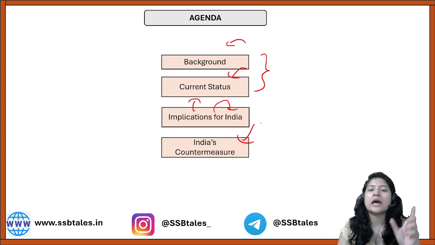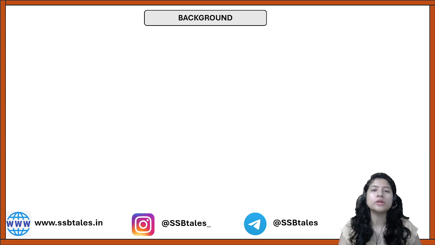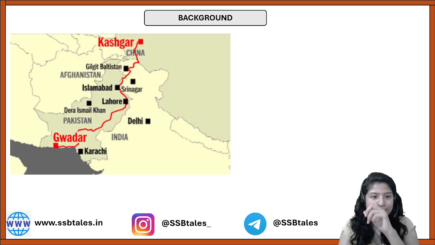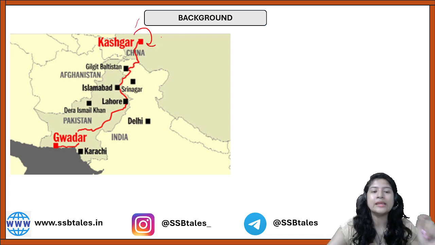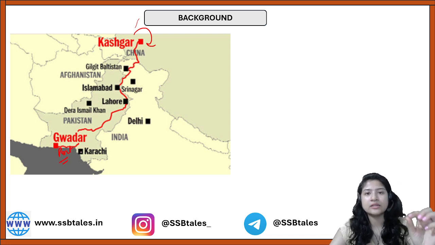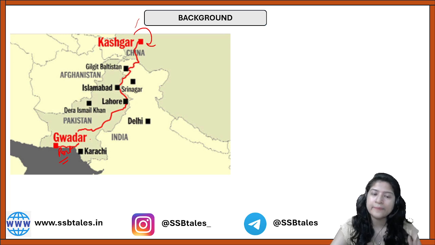Okay, so we'll start off with the background. If we talk about what is this CPEC, in short form we call it CPEC, and it has a full form, China Pakistan Economic Corridor. It is a bilateral project that is signed between China and Pakistan, and the aim is to connect the Kashgar region of Xinjiang area in China to the Gwadar port that is situated in the southwestern region of Pakistan. This connection will be done with proper infrastructure development through railways.